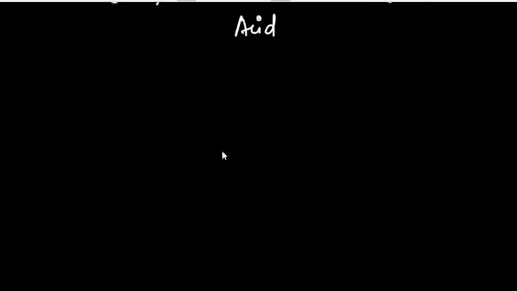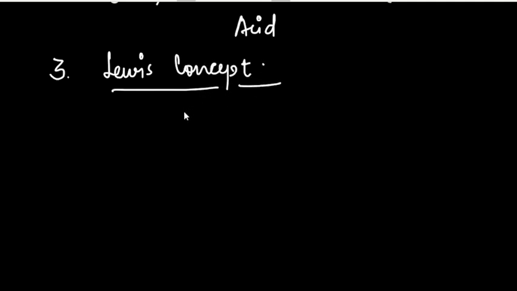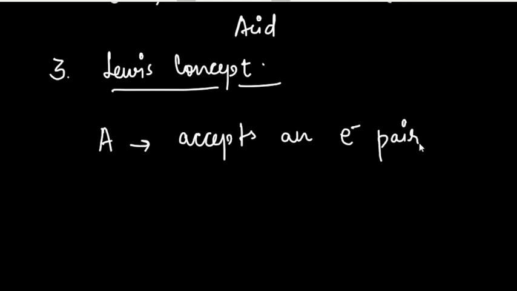Let's move to the last concept, but not the least, a very important one: the Lewis concept.